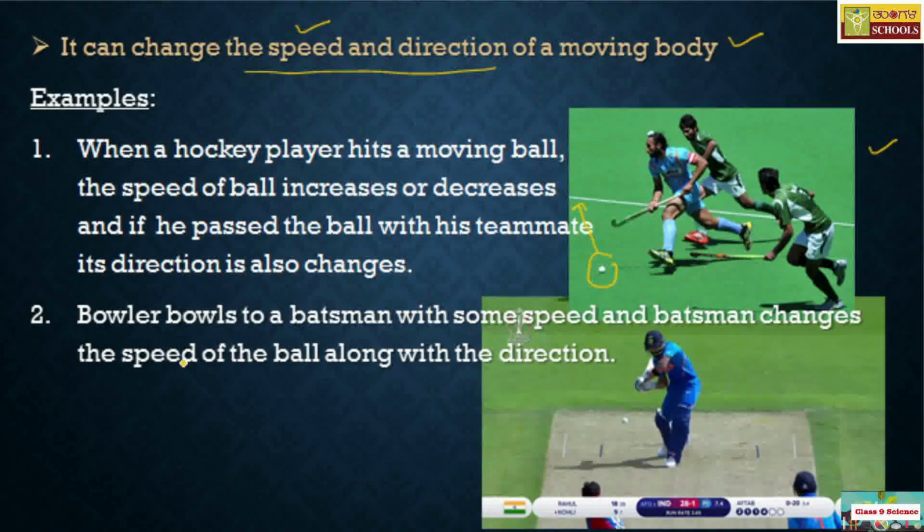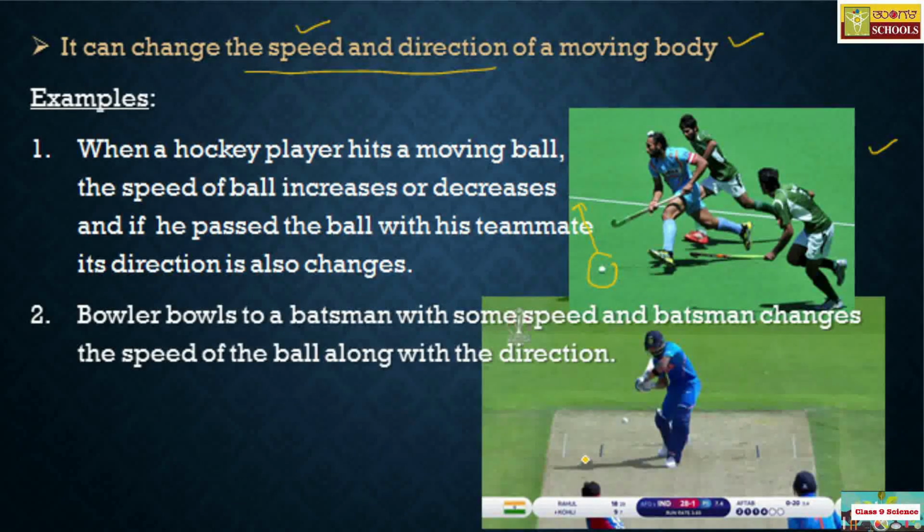Similarly, we have one more example, that is when a bowler bowls to a batsman. A bowler bowls to a batsman with some speed, and the batsman changes the speed of the ball along with the direction. In this picture, Virat Kohli is batting, and a bowler from Afghanistan is bowling. So here, when he delivers the ball, what happens? The batsman tries to place the ball wherever he wants.